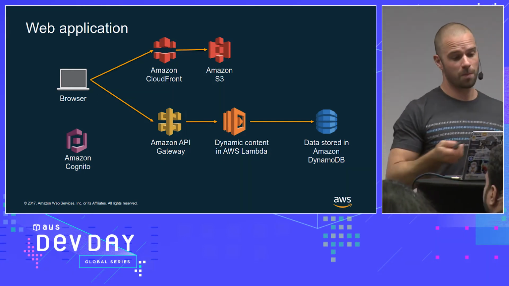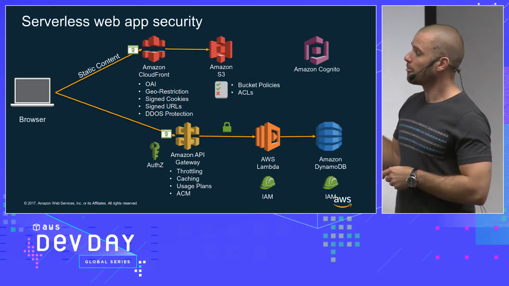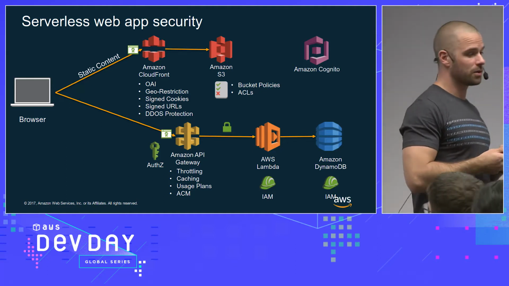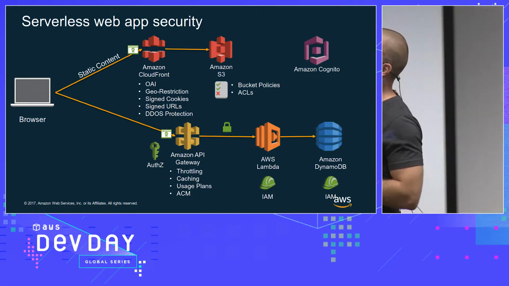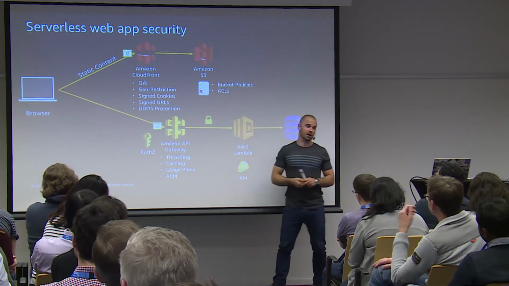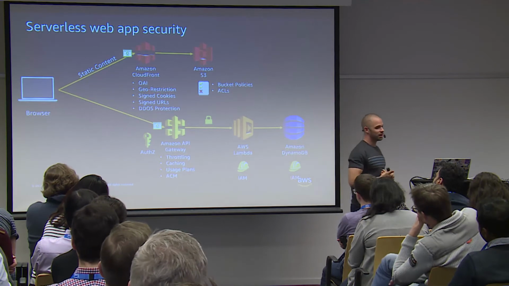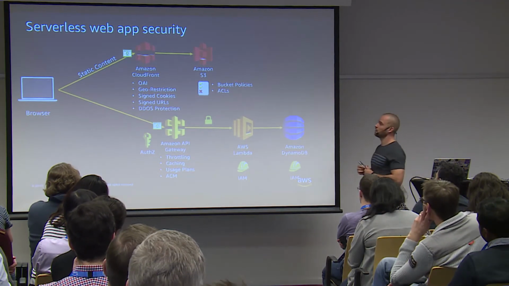And it works, I'll go back to this use case, but it works like this. You have your browser, basically. All the static content would be protected from CloudFront. You can use either geo-restriction, or signed cookies and signed URLs for all the content that is stored in S3.